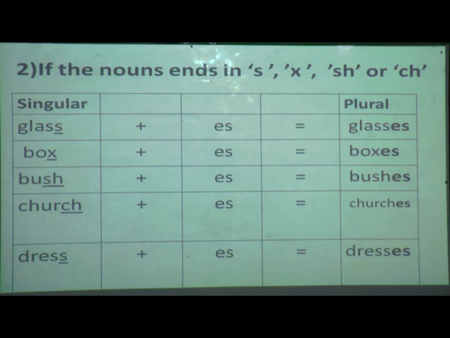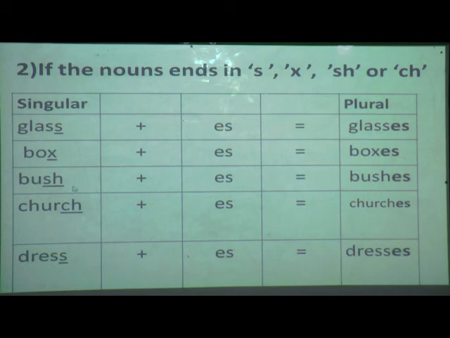Can you see over here? Glass, and es I have added, and I have made it bold to help you understand. The same word remains as it is. Now next, box. Okay, this word ends with which letter? X. Is this x in our rule? Yes, it is in our rule. So if a word ends with x, we are going to add es. So what is our answer? Boxes. I have added es to that noun and thus it has become plural.